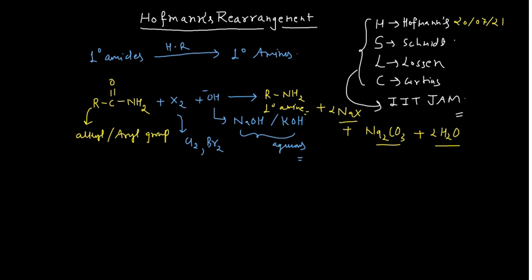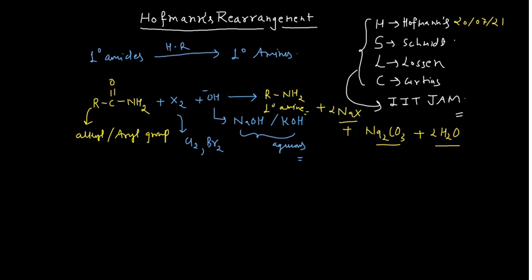So what you do in your Hofmann rearrangement, you will take your primary amide, which I have already written here. Why is it a primary amide? Because this nitrogen has two hydrogens. Okay, and you have this R. This R could be anything. It could be an alkyl group like methyl or ethyl. It could be an aryl group like phenyl. So you can start this reaction with either acetamide or benzamide.